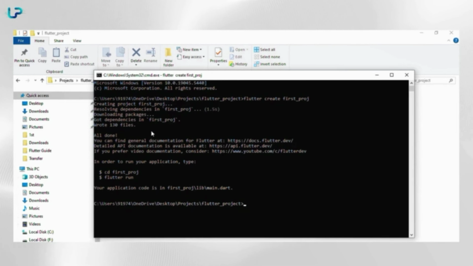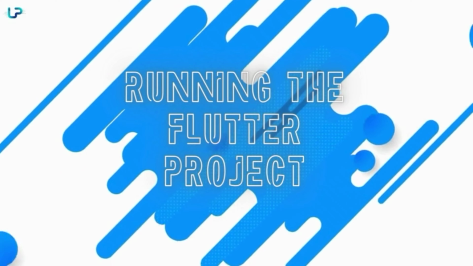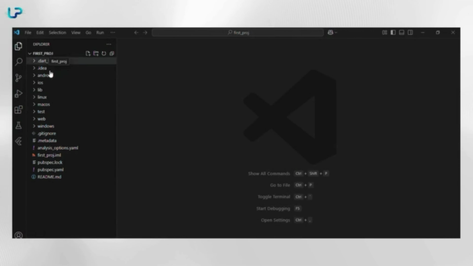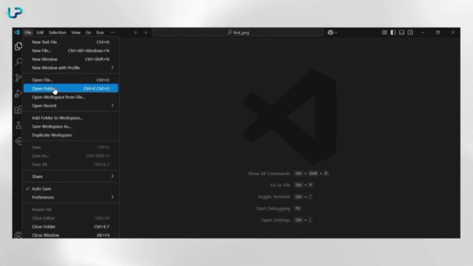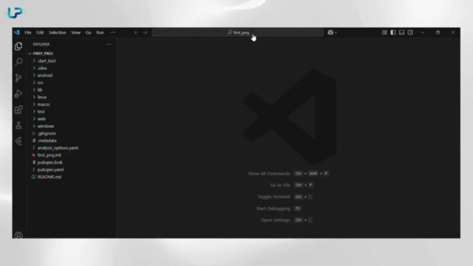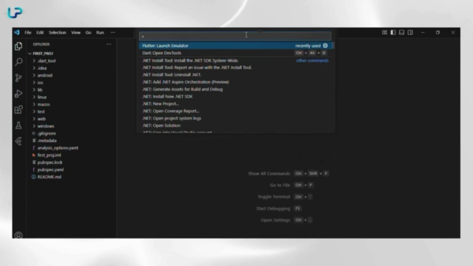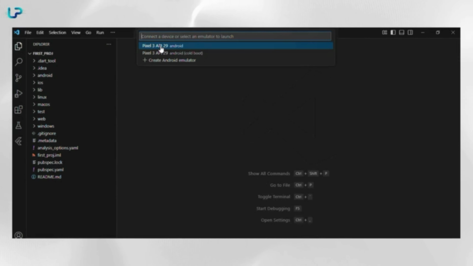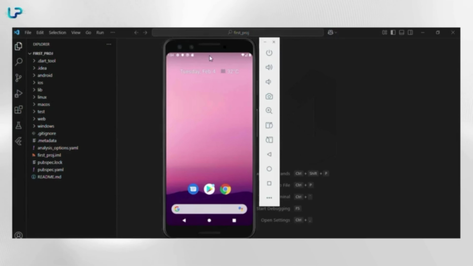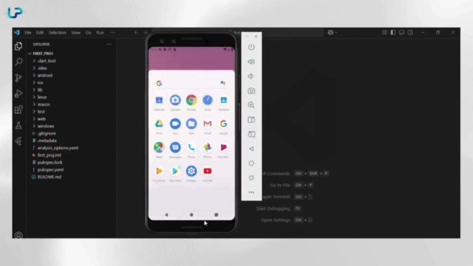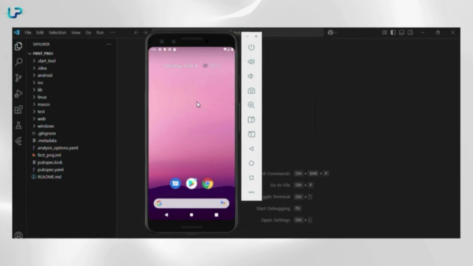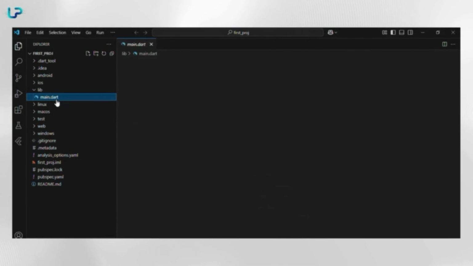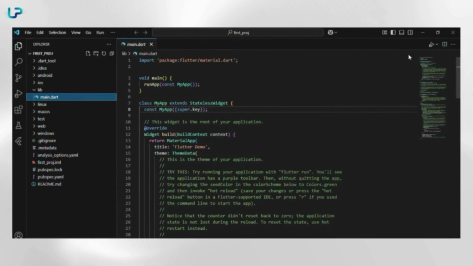In the final step, we will run our Flutter project. Open the project in VS Code. You can open it by clicking the file option, then selecting open folder. So once the project is open, you can launch the emulator by typing Flutter launch emulator in the top menu. To run or debug the app, open the main.dart file in the lib folder. And click on the debug option in the top right.